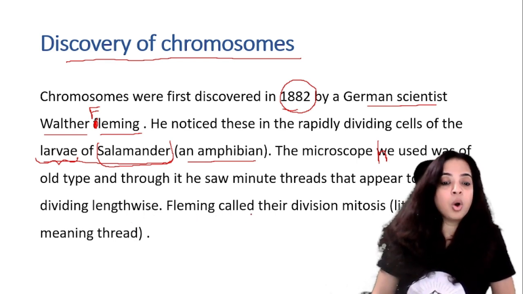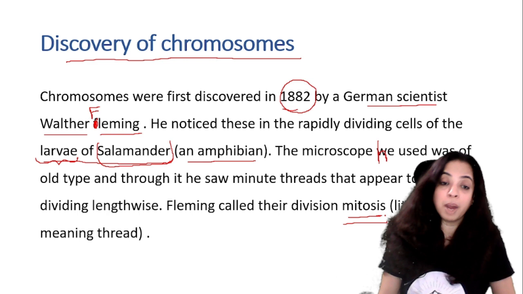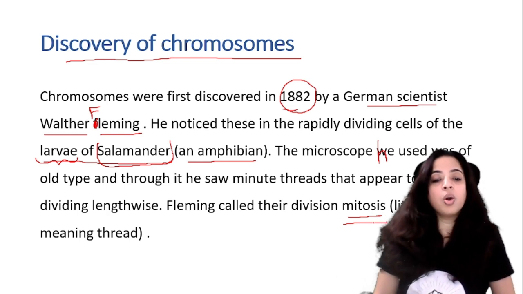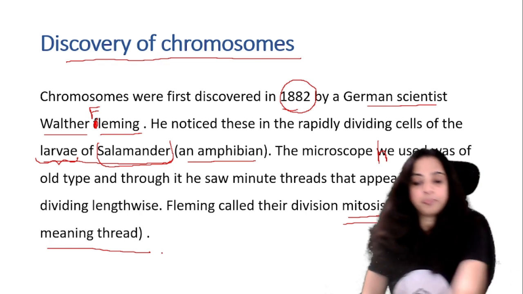Fleming called their division mitosis. We will study mitosis in detail in part 2. So Fleming called their division mitosis, which literally means thread.